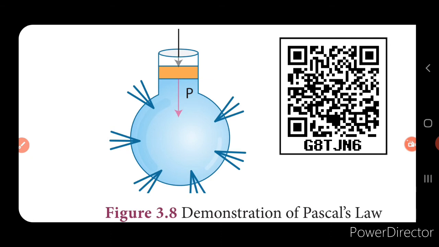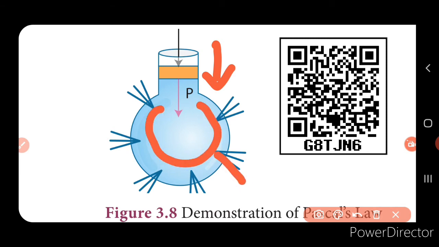Now this activity consists of a round bottom flask fitted with a piston. Here you can see the piston P, so that the pressure is applied from the upward direction. Now this flask contains holes over its surface and it is filled with water. Now when the pressure is applied from the top, that is from the piston, now what will happen? This pressure is uniformly transmitted throughout the liquid, and the liquid that is coming out of the holes will have equal pressure.